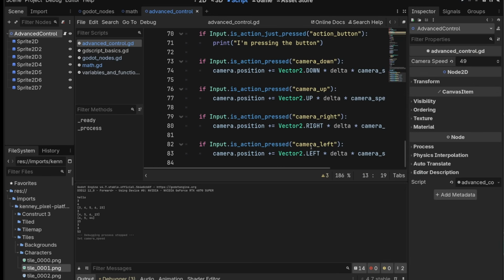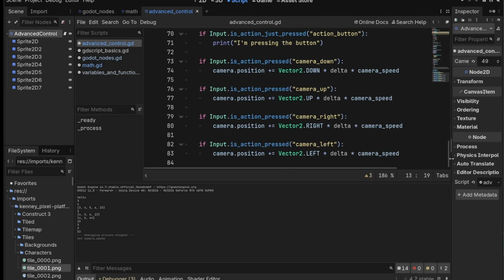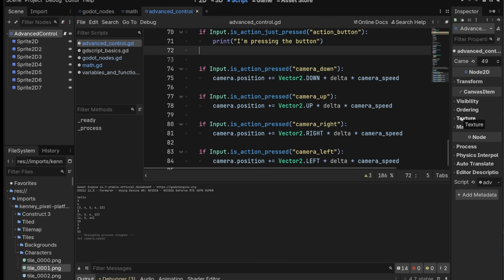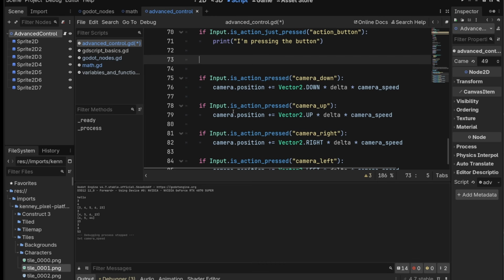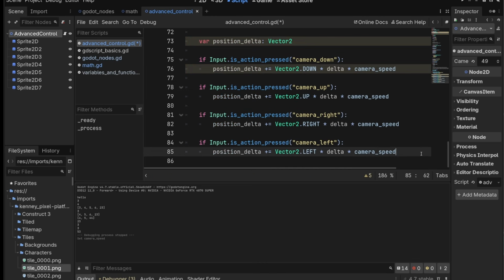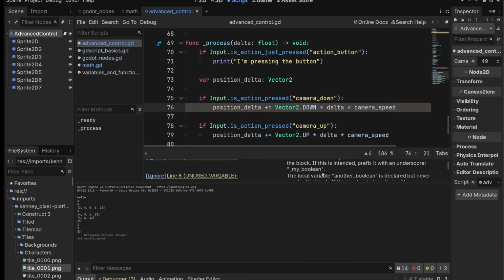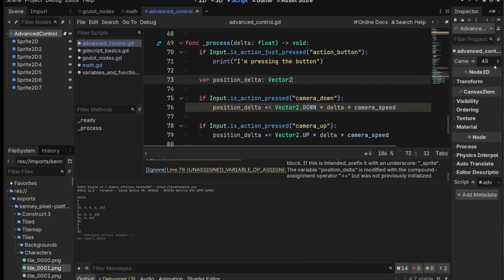Let's think a little bit about this. This seems really like we're setting the position 4 times. That's kind of nasty, right? So another thing you could do that I think improves this is we can do var position delta is a vector2, and then we can do position delta plus equals, and then we can just add the position delta at the end. I kind of like that better. It doesn't like me there because it's not initialized yet, so let's do vector2 0 0.